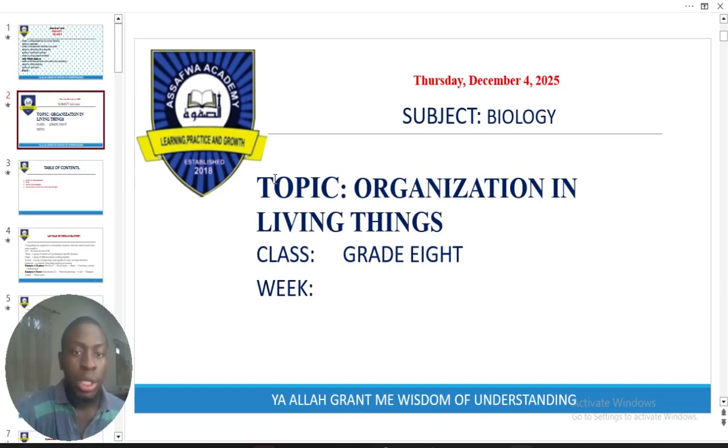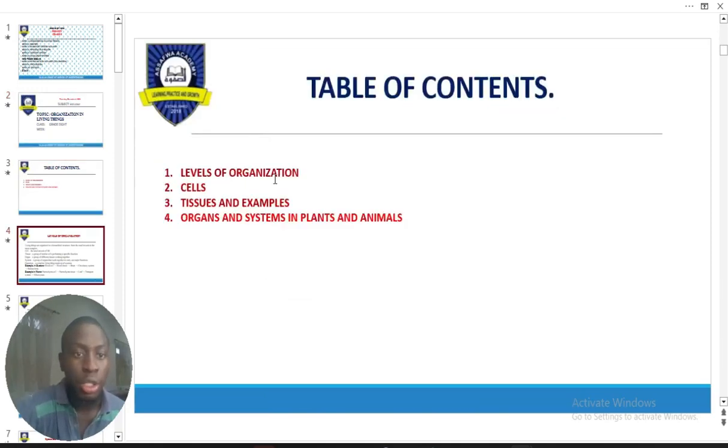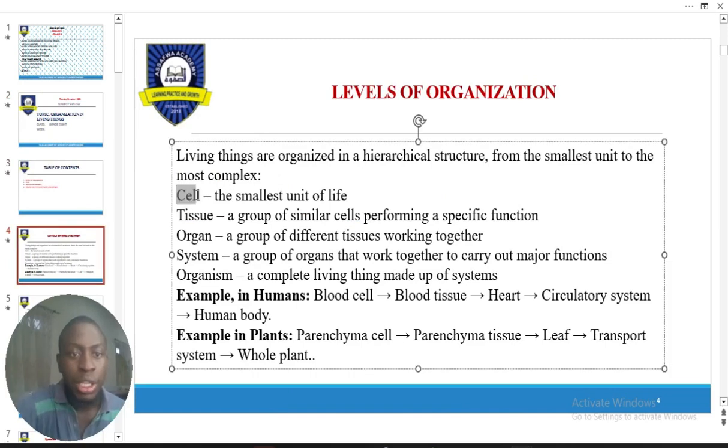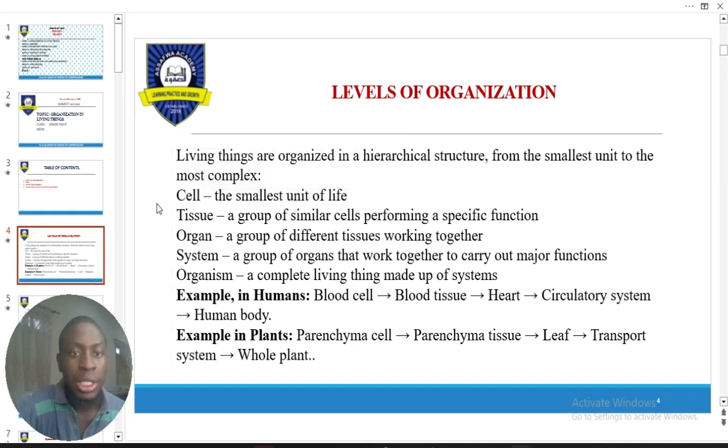So we said the organization in living things starts with what? Actually the cell. As you can see here, it starts with the cell, which is the smallest unit of life. As you have been taught in your grade 7, it is upon the cell everything is built. Now, when you have the cells, cells of similar function or similar interest come together to form what? A tissue. A group of similar cells of similar functions come together to form the tissue. Now, when you have several tissues, they also come together to form what?